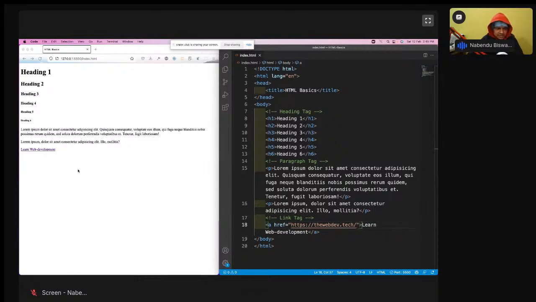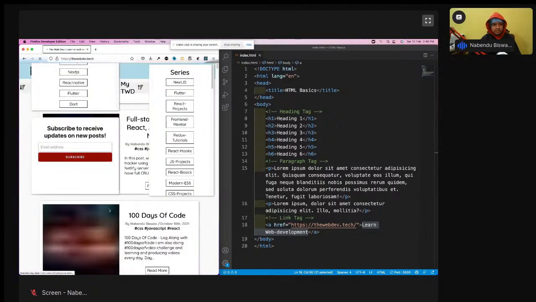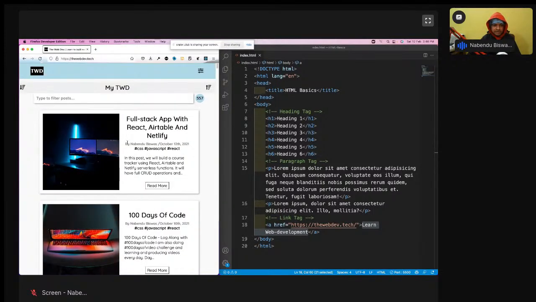Okay, so now what will happen? Now see, "Learn web development" has been shown. If you're doing it for the first time, you'll see it as blue. I'm seeing it as purple because I visited this site 100 times. If I visit some site, it becomes purple by default. Then when I take my mouse over it, it will show me like this, and if I click here, see, it will open my site. So this is how you change.